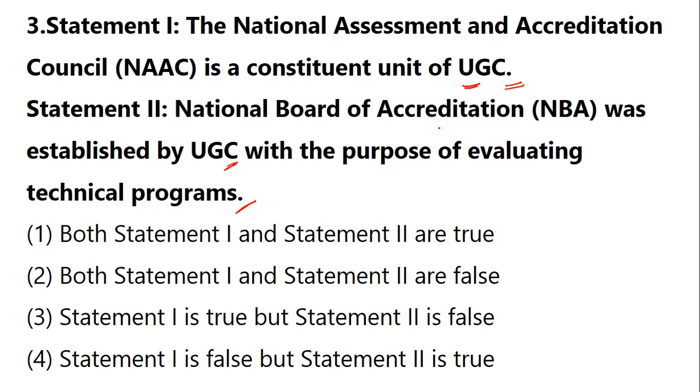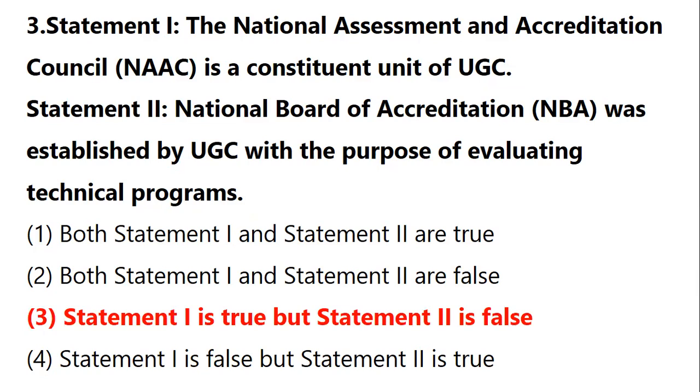And they are saying that NBA is also established by UGC for the purpose of technical programs. But if you look at both the statements and understand them, when we talk about NAAC, yes, it is a constituent of UGC. But when it comes to NBA, it is given the purpose, right? It is for evaluating the technical programs, but it was not established by UGC. In fact, it was established by AICTE. So this is a change. You should also know.